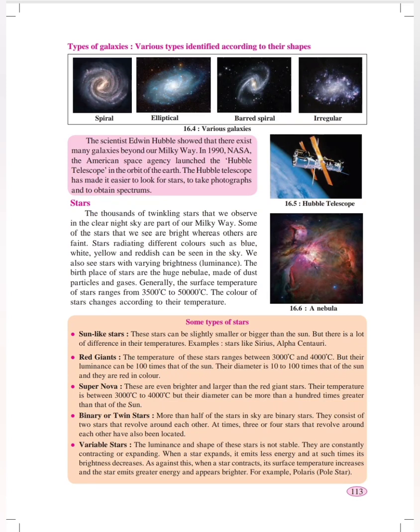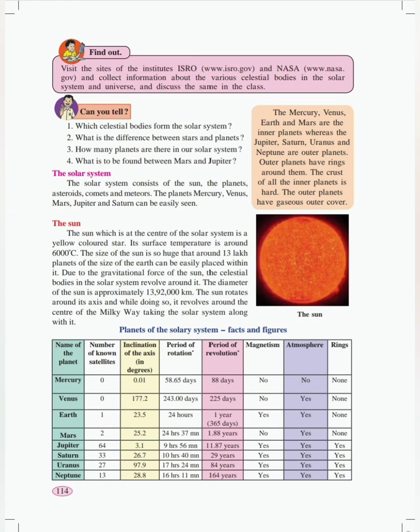This universe consists of different stars, different planets, their satellites, comets, asteroids, meteors and meteorites. Out of that, the Sun is also one of the stars. Around the Sun, there are 8 different planets: Mercury, Venus, Earth, Mars, Jupiter, Saturn, Uranus and Neptune. They also have their moons. There are inner planets as well as outer planets.